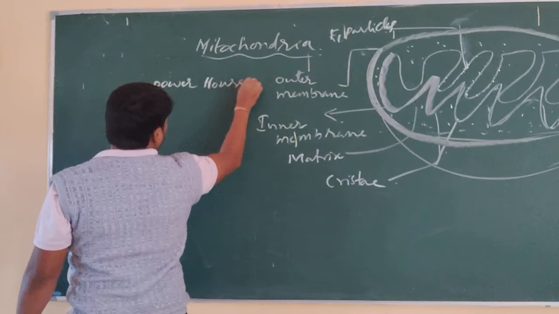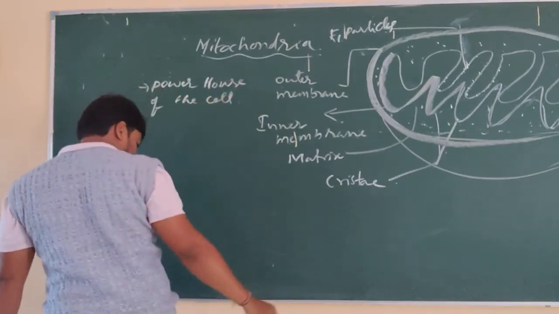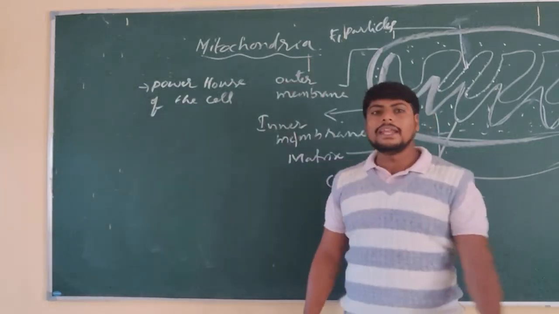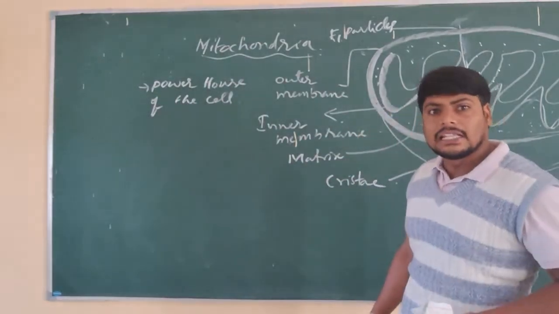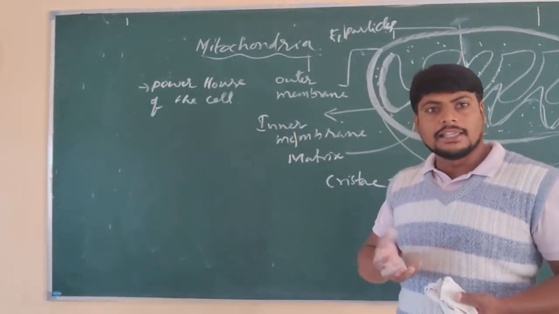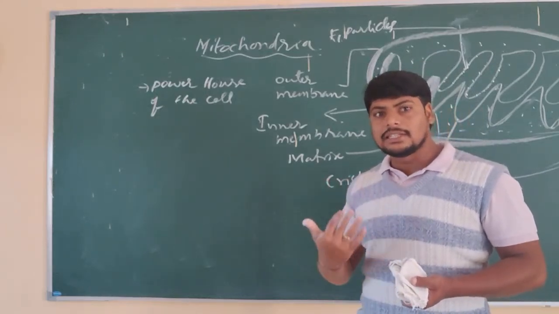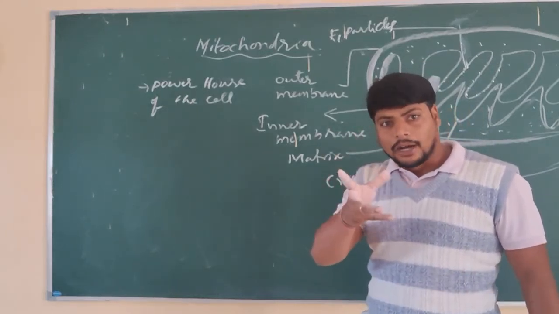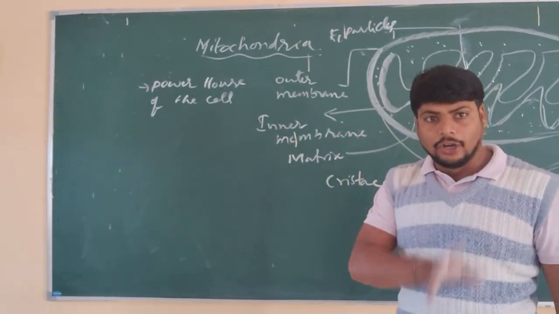Powerhouse of the cell. So it is called the powerhouse of the cell. Why is it called the powerhouse of the cell? Because whatever food particles we have taken go into the digestive system and enter the stomach. After entering the stomach, the largest food particles become very small or minute.